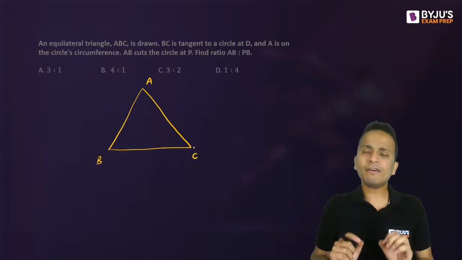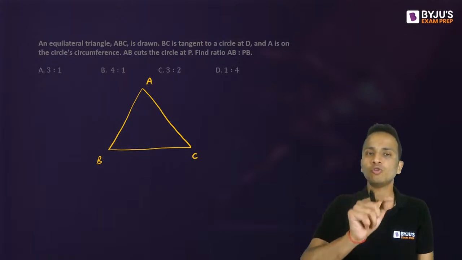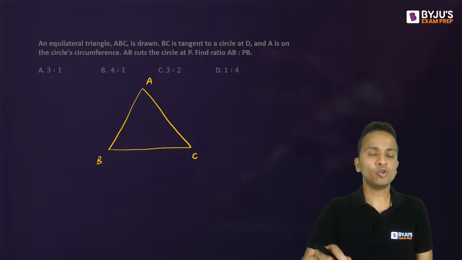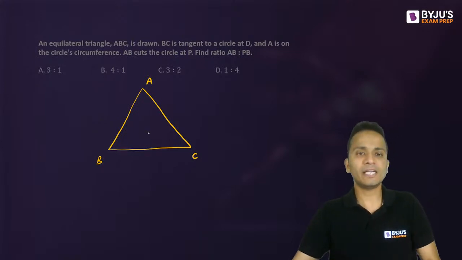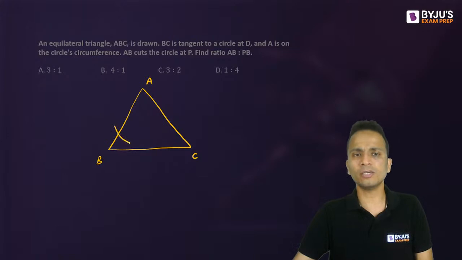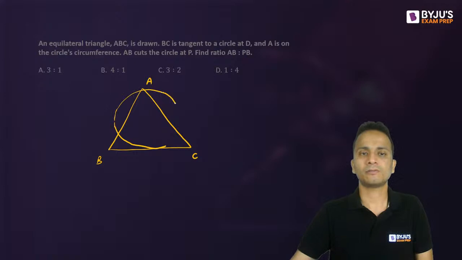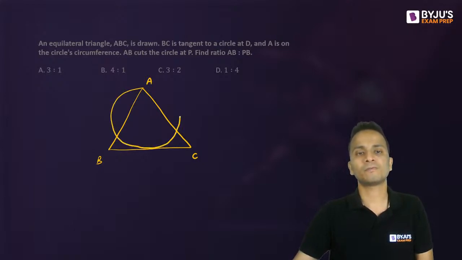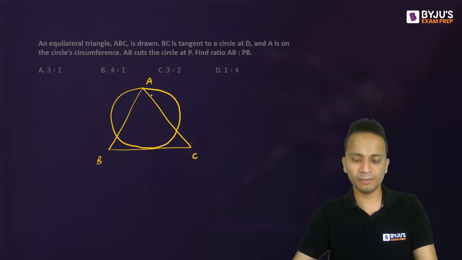Now I have to draw a circle such that it is passing through point A and it is tangent to BC. So BC is the tangent. So I can draw a circle like this. Wait, I'll draw it again. So it should be clear. Please pardon my drawing. All right. Perfect now.